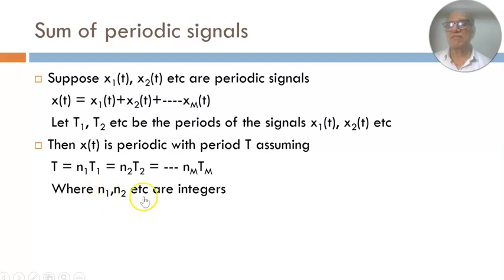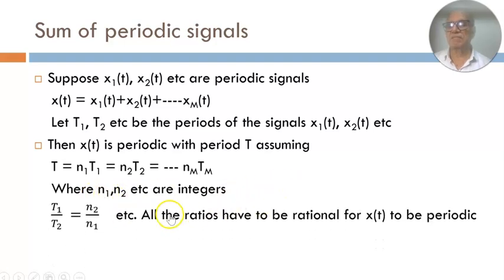So as we said, where n1, n2, etc. are integers. Now, if you take the ratio of T1 to T2, so T1 divided by T2, you can see by cross multiplication, that will be n2 by n1. So since we are assuming that both n2 and n1 must be integers, these ratios have to be rational for x(t) to be periodic. If it is irrational, if it is not a ratio of integers, then the signal is not periodic.